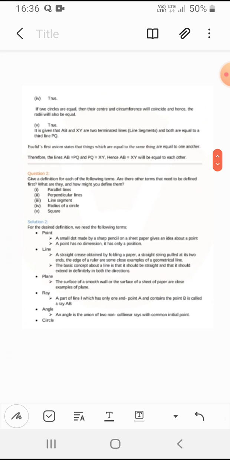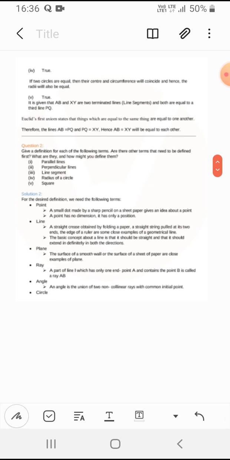Next is the line they have given. What is a line? A straight trace obtained by folding a paper, or a straight string pulled at the two ends. When you stretch the string, you will get a straight line, that they are saying. And plane, as you know, the smooth surface is called a plane.